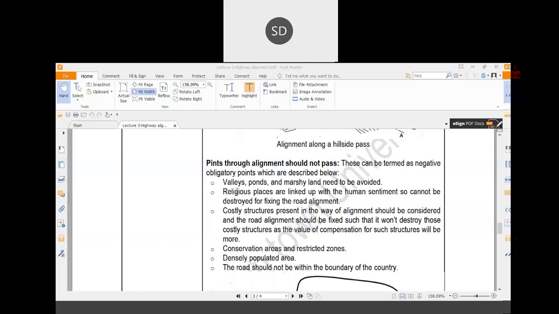Now, some religious places are linked with human sentiment. Suppose two locations are there, and in the straight line between these two locations, suppose one temple or mosque or church is there. So you cannot demolish that type of establishment because if you demolish it, it will attract human sentiments and it will create nuisance. So in that case, you have to avoid such religious places which are linked with human sentiments.